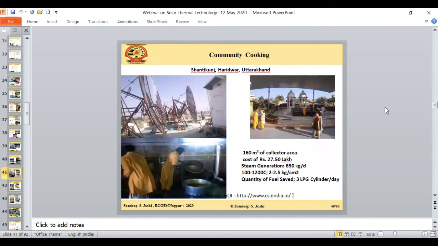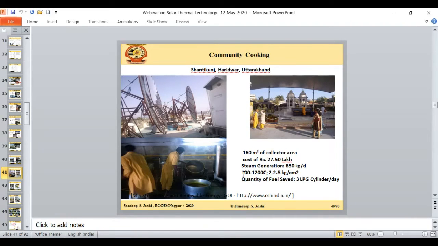Now coming to the next segment, that is the solar cooking segment. This is one example at Shanti Kunj, where they have a 650 kg per day steam requirement to cook their food in the kitchen. And for this, they have installed a Scheffler collector at the rooftop. 160 square meters of collector area, and that solar collector is giving 100 to 120 degrees Celsius hot water.